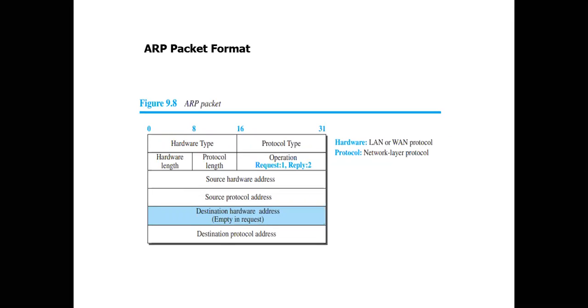This is the ARP packet format. If you look here, at the first you have something called hardware type, correct? It is 16 bits.